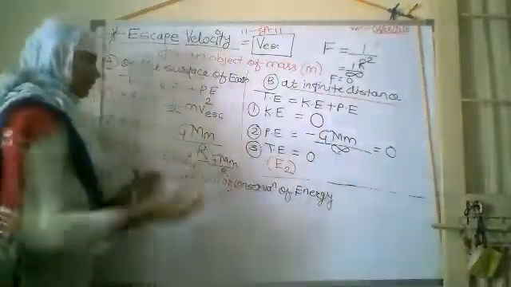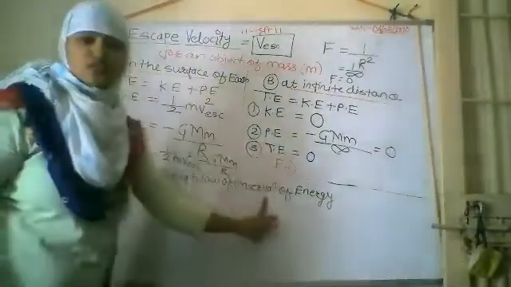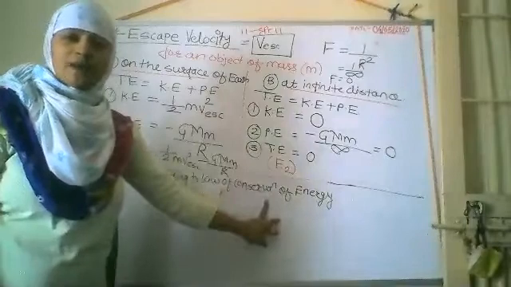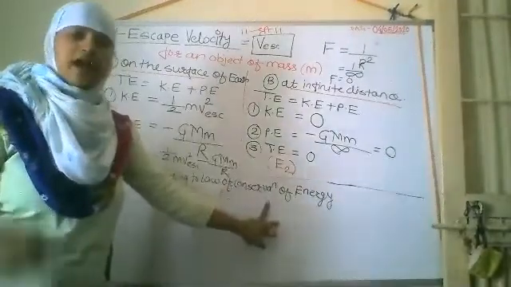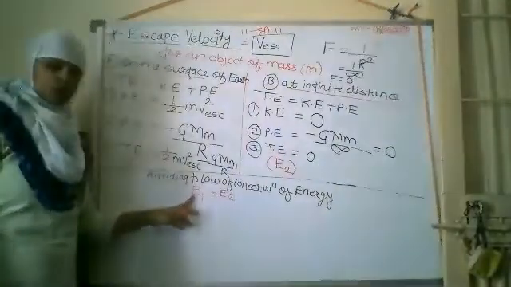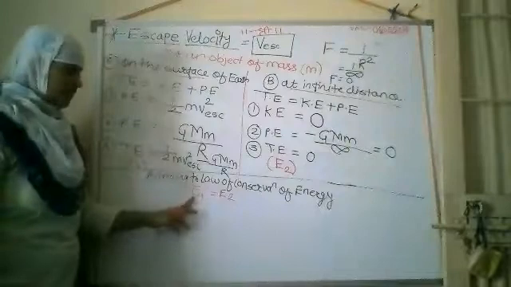So we can find out this escape velocity according to the law of conservation of energy. That is, energy can neither be created nor destroyed, but it will be converted, and the total energy will remain constant. So using this equation, E1 is equal to E2. What is the value of E1?